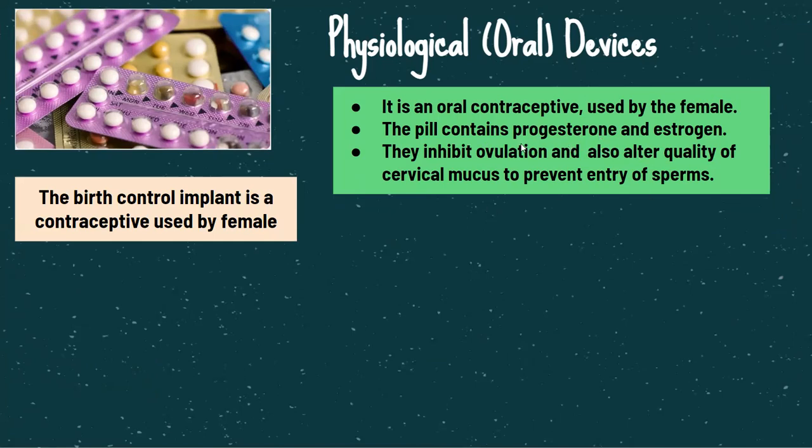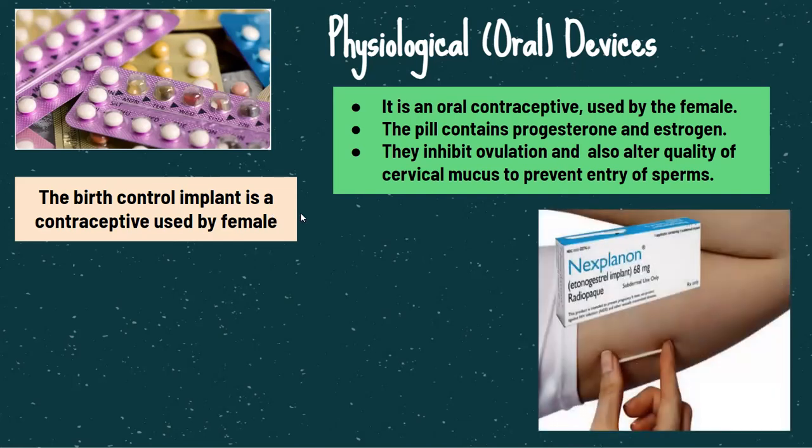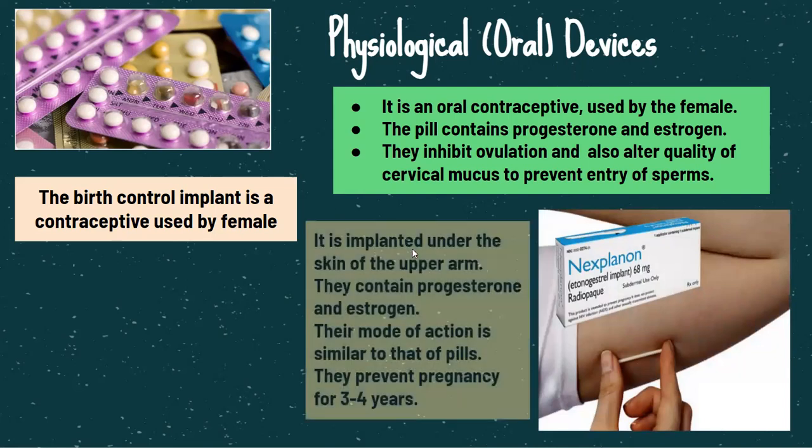Okay, so these are all tablets and pills which will be composed of hormones and certain substances which will carry out this function. The birth control implant is a contraceptive used by the female. So all these oral physiological contraceptives obviously will be taken by the female, not by the male. Okay, another physiological device is this stick.